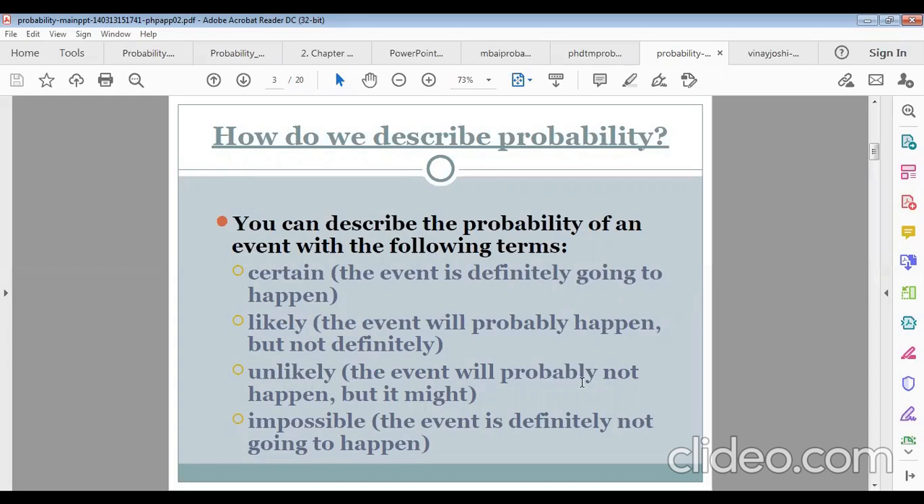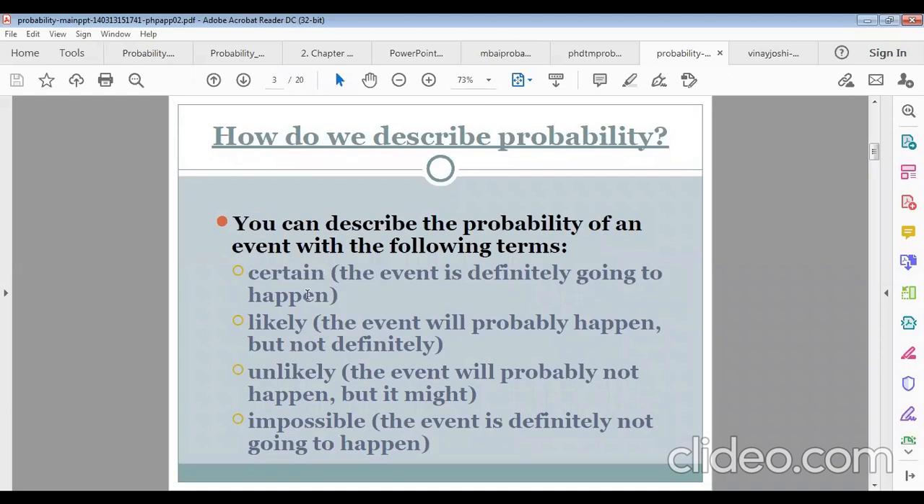Unlikely: the event will probably not happen, but it might. That means it is unlikely. Impossible: the event is definitely not going to happen. That means tomorrow the sun will rise in the west. Actually, the sun rises in the east, you must know. If tomorrow the sun rises in the west, it is actually impossible. So an impossible event is definitely not going to happen.